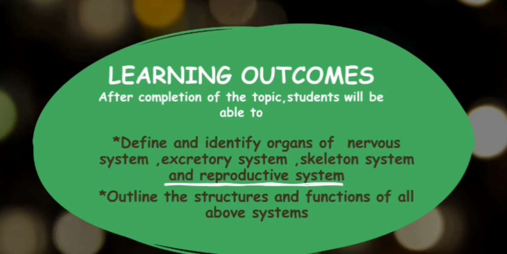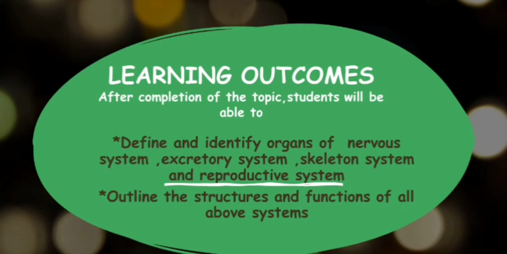Students, one thing that should be clear to you, that all these four systems, nervous system, excretory system, skeletal system and reproductive system, are not coming this time in your exam. Clear? These are only the reading portion, so watch the video carefully and try to understand all the systems, how they work, and what are the function and role of each organ in that system.